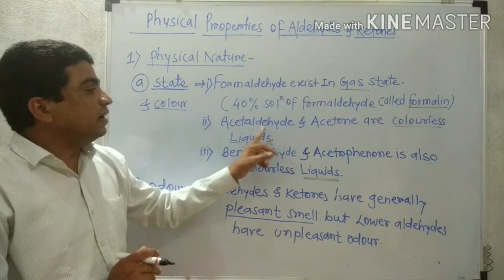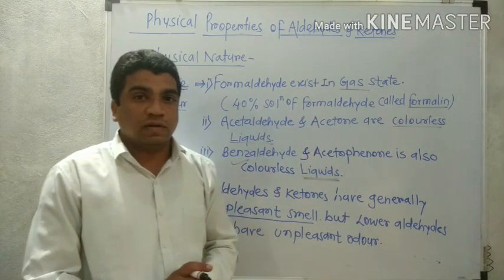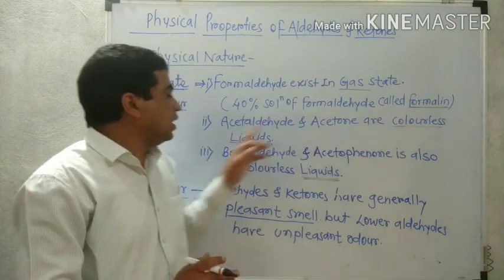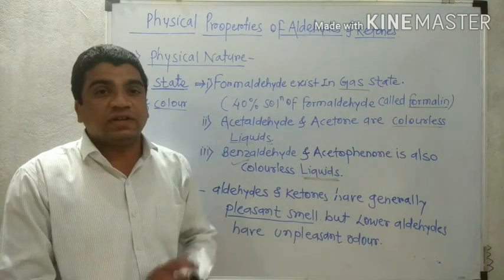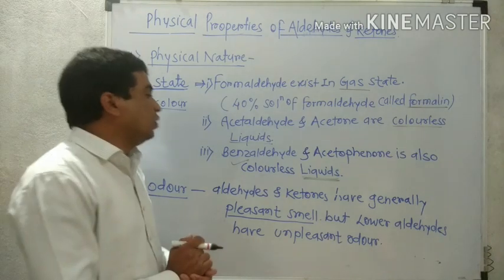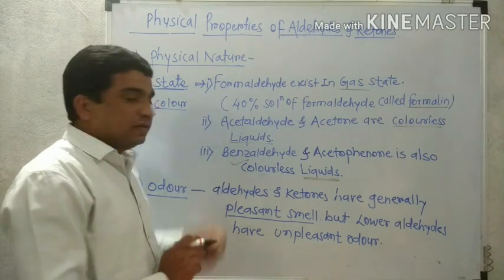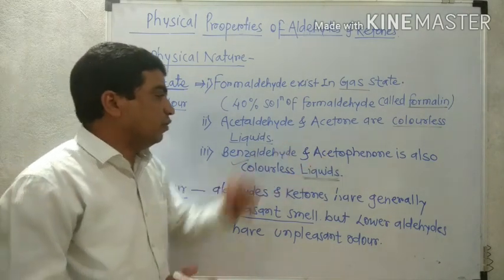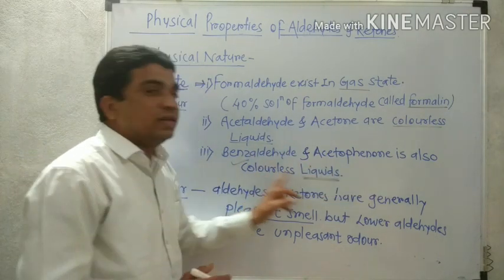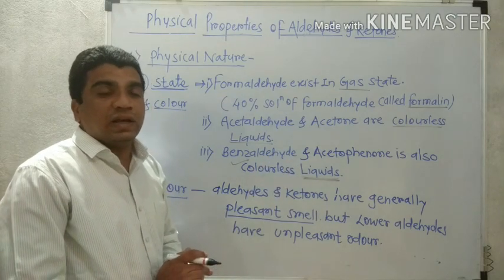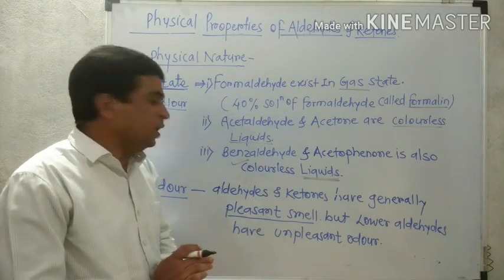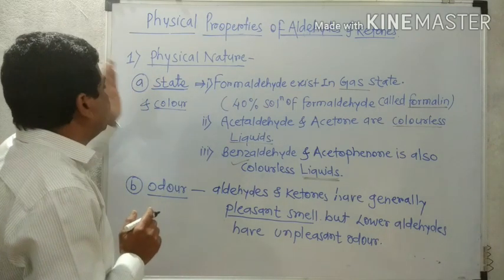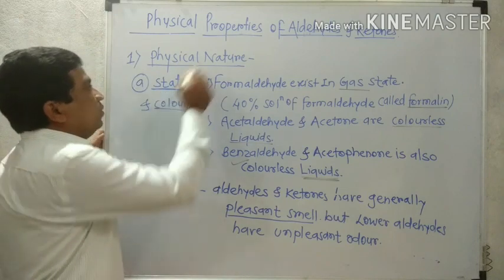Acetaldehyde and acetone, one an aldehyde and the other a ketone, are colorless liquids. Benzaldehyde and acetophenone, the aromatic aldehyde and aromatic ketone, are also colorless liquids. That was the physical state and color of aldehyde and ketone.